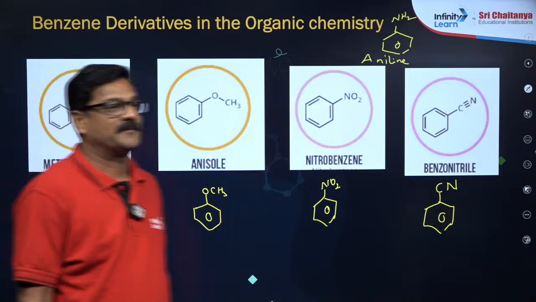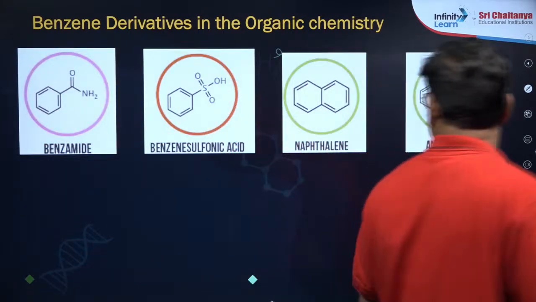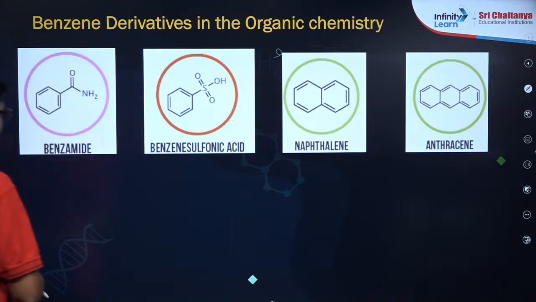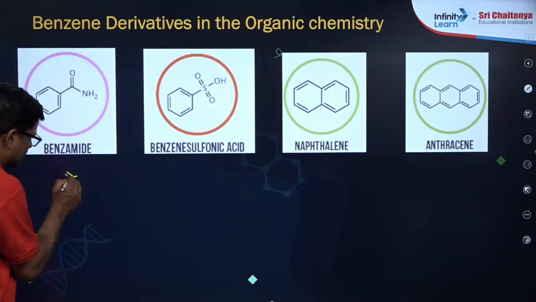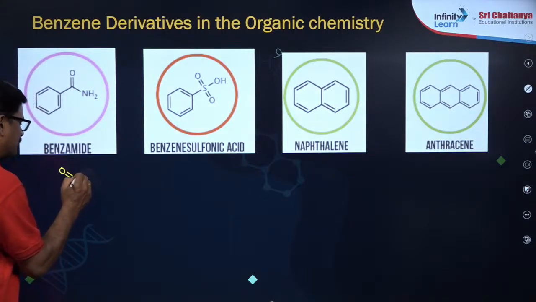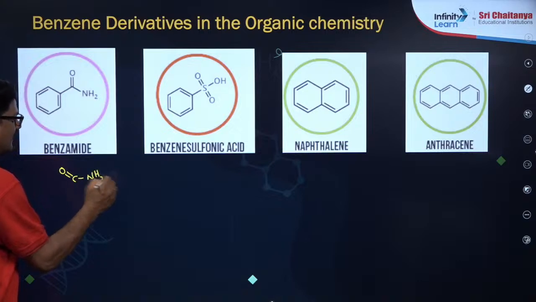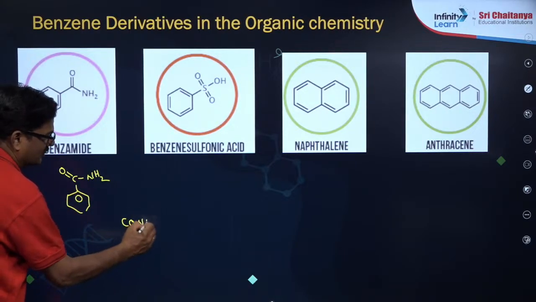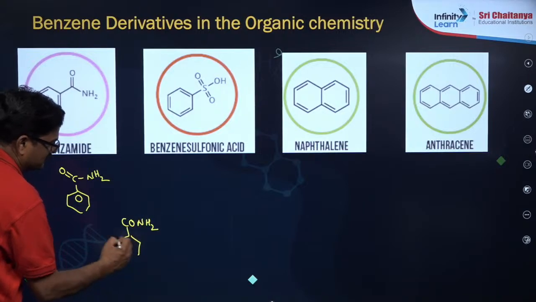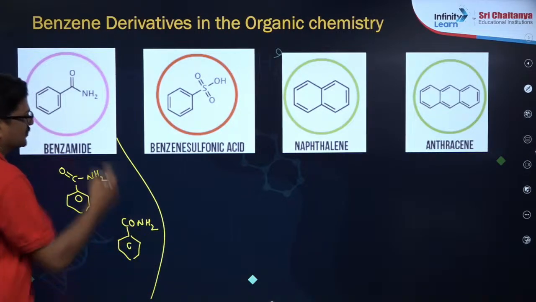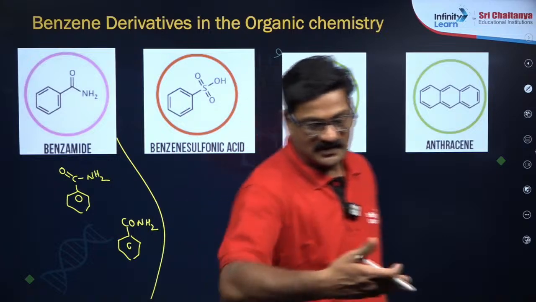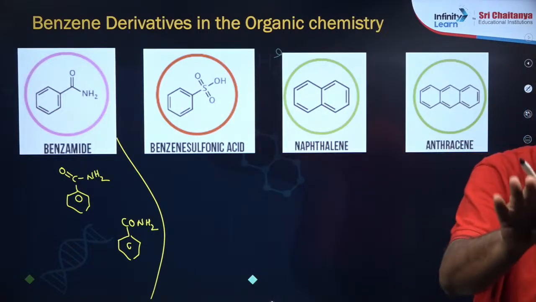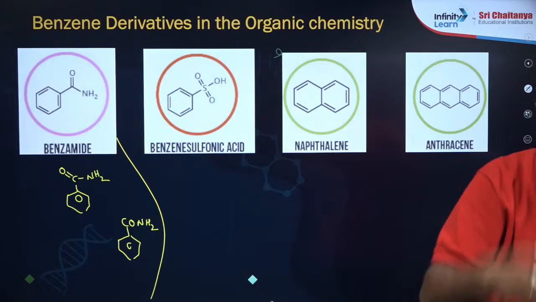Okay, next. Benzene derivatives in organic chemistry. Benzamide. This is called benzamide, CONH2. You can also say CONH2 like this. This is your benzamide. So when you see the structure, even if it is shown like this, you don't have to worry, you should know what its actual structure is.